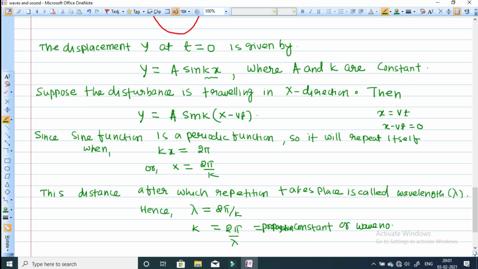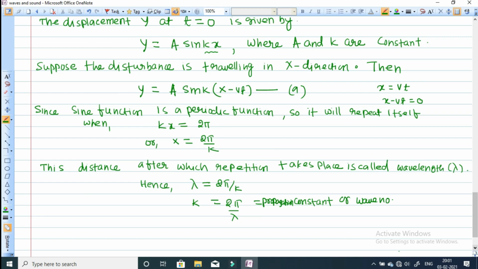Now if we come from the original equation, suppose the equation we derived is equation 1, then we can write down the equation of a plane progressive wave, a simple harmonic wave. From equation 1, y is equal to a sine of k into x minus vt.